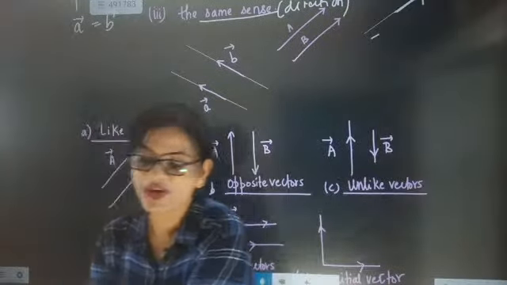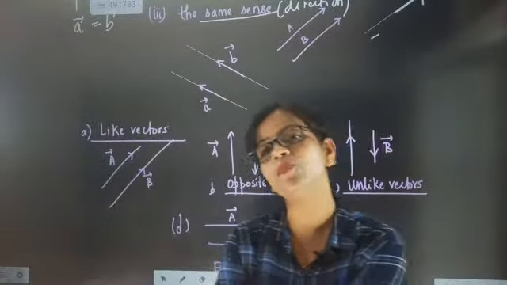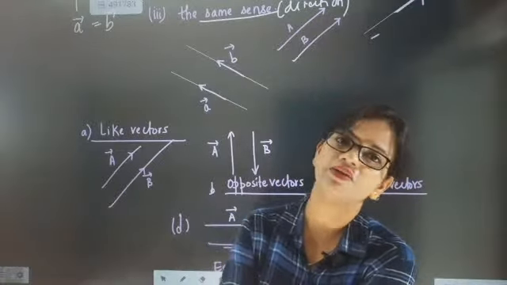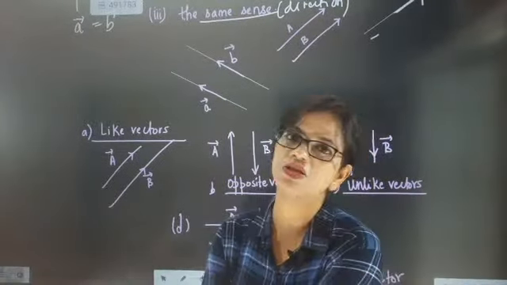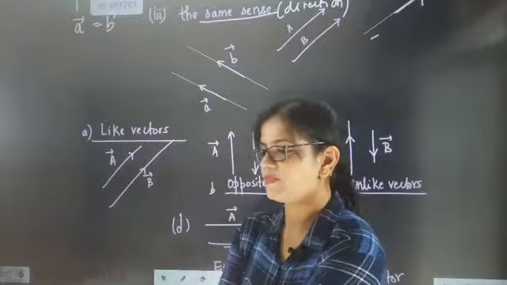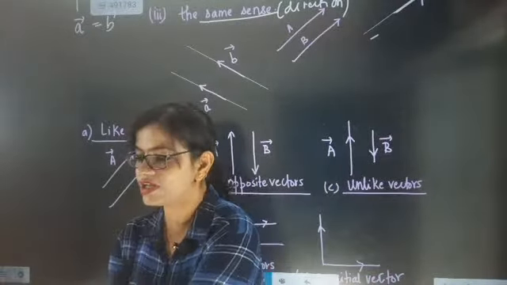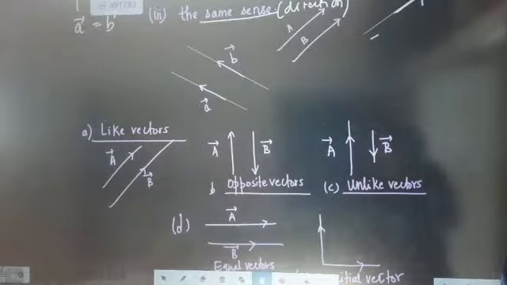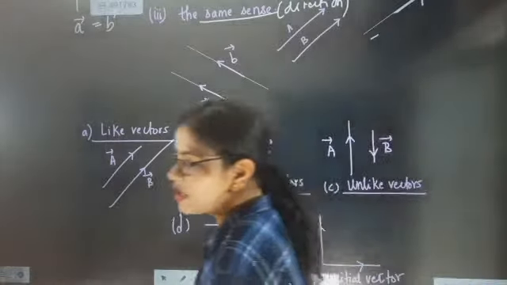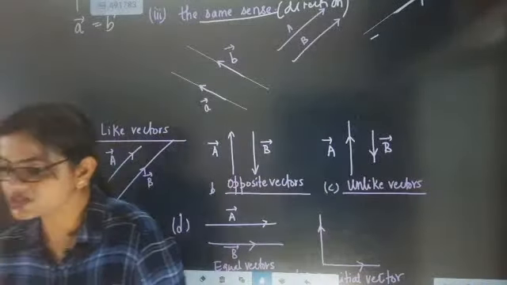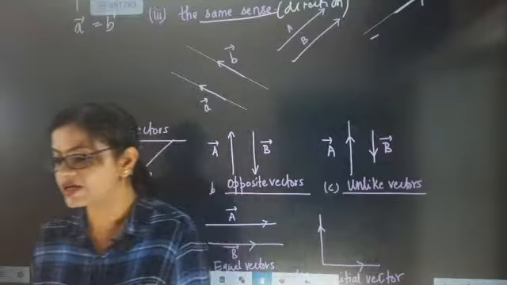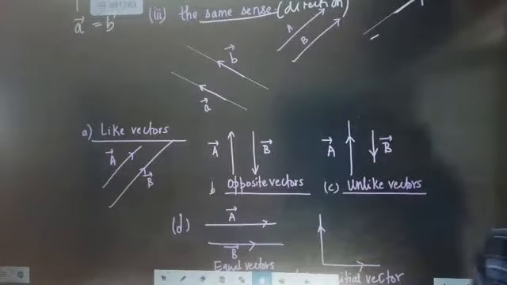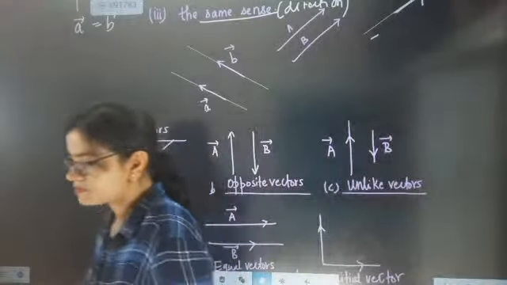See, like vector and equal vector can have the same support or parallel support. Their direction will be the same. But one thing will be different in that. Can you tell me what that one thing is? Same direction is absolutely correct, you both are correct. But one thing will be different in that. What is that one thing?